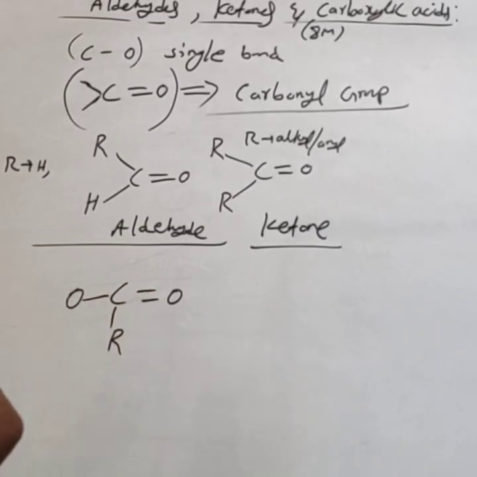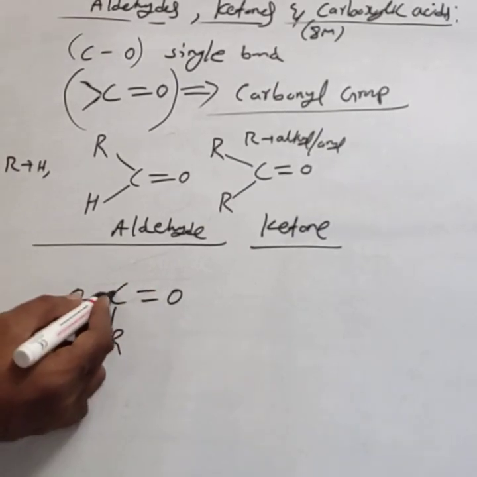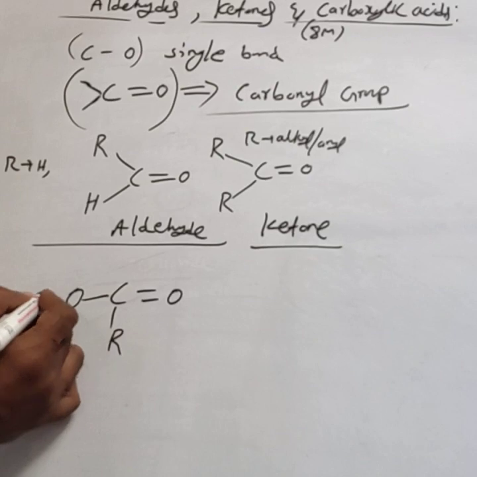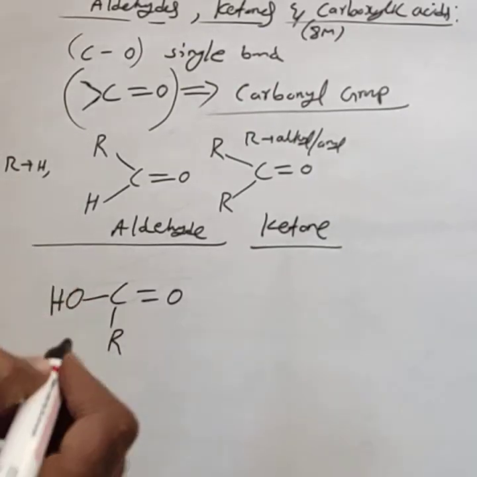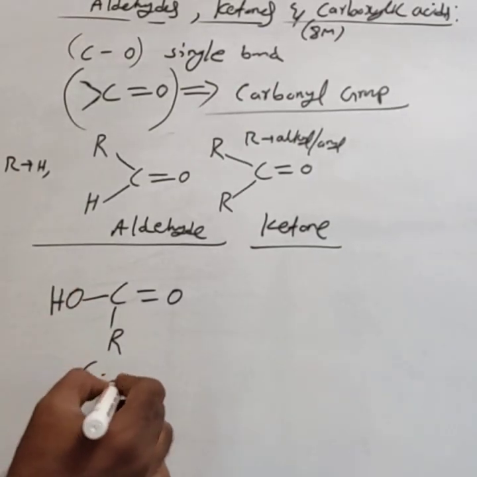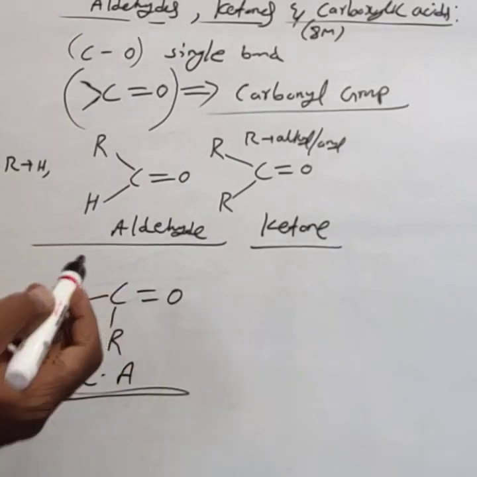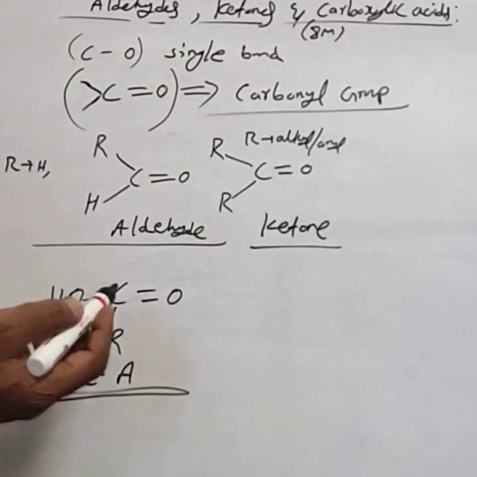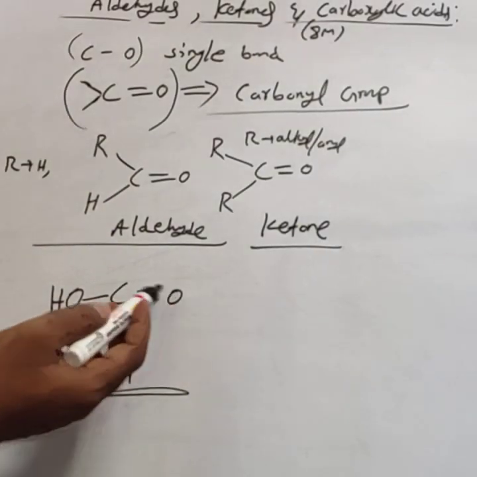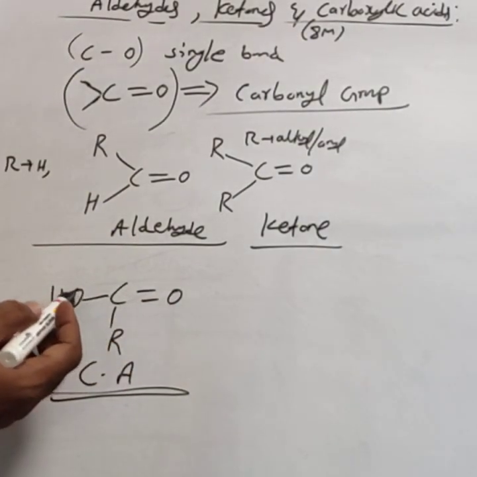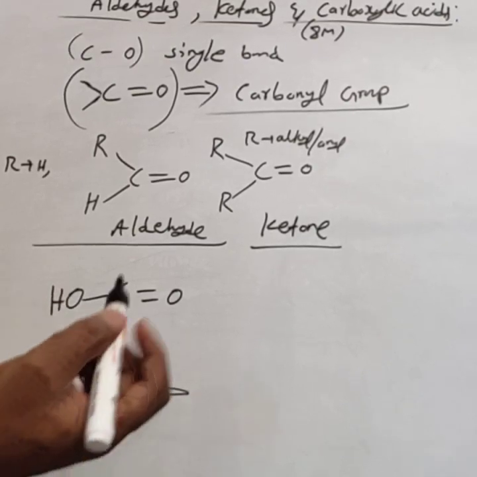If this oxygen atom is bonded to hydrogen, then it is called a carboxylic acid, RCOOH. That is, the carbonyl carbon atom bonded to oxygen is called a carboxylic acid.